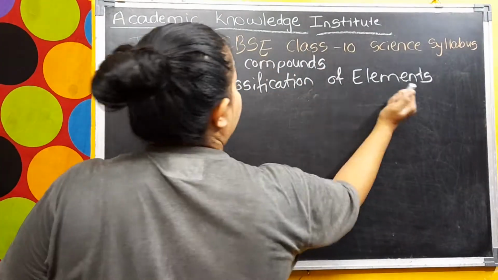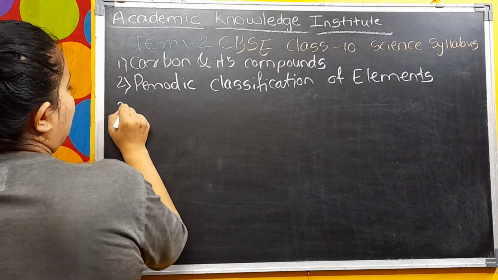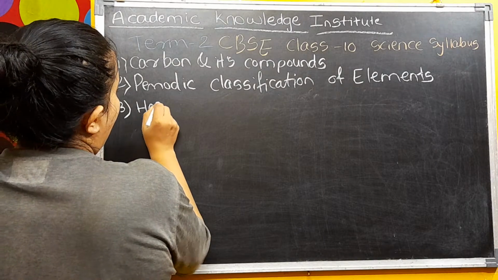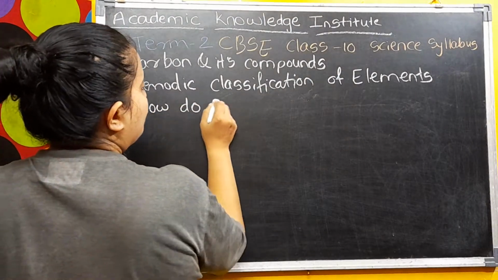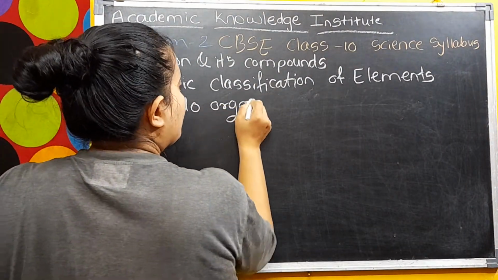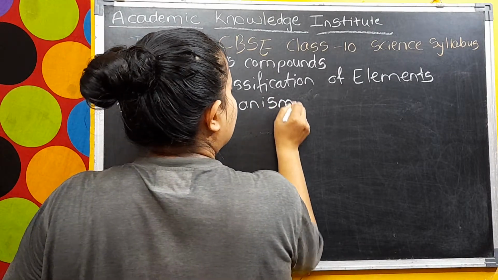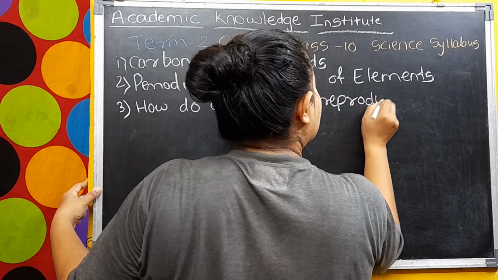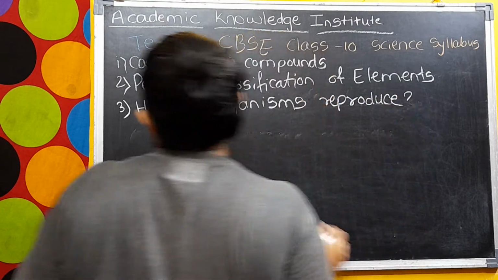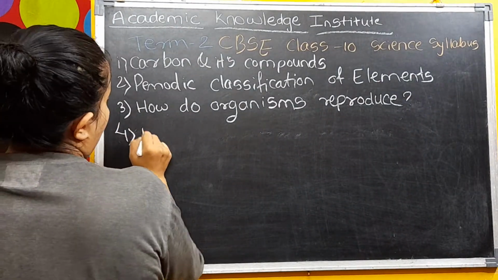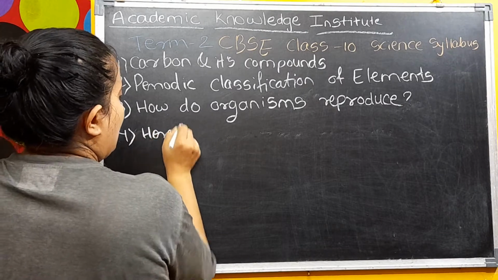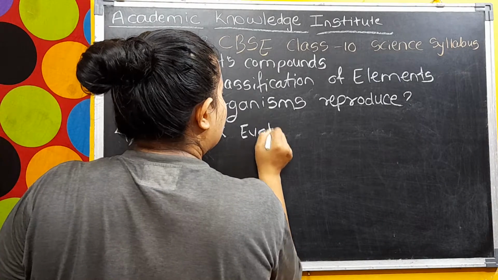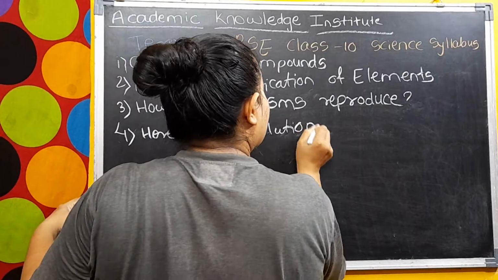Then the third chapter you are having, that is how do organisms reproduce. Then the fourth chapter you are having, that is heredity and evolution.